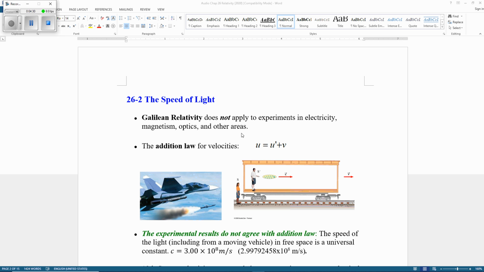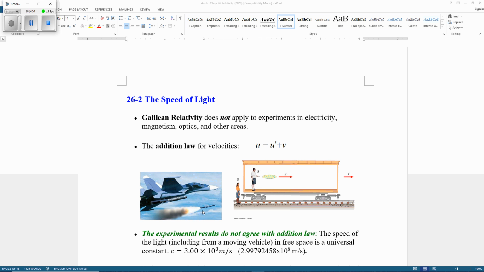That's a problem. For example, consider adding two velocities, called the addition law of velocities. Say you have an airplane going in a straight line at a constant speed of 800 miles per hour.